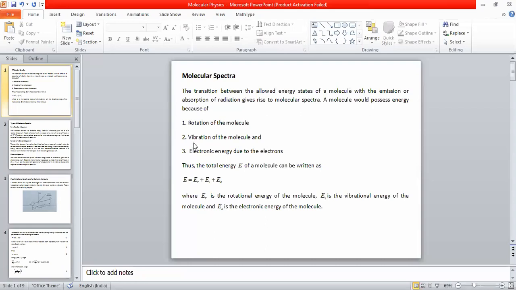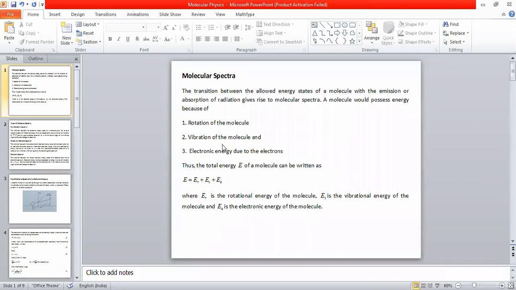Okay, now the second one: they not only undergo rotation, under certain situations they also undergo vibration. So molecules can undergo vibration also. Therefore, because of the vibration, they exhibit another type of spectrum.